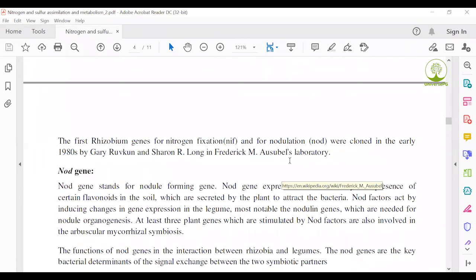The gene was first isolated and named in 1980 by Gray, Ruvkun and Sharon R. Long in Frederick M. Ausubel's laboratory. This laboratory first gave the idea and isolated the NIF gene from the microorganism Agrobacterium tumefaciens.